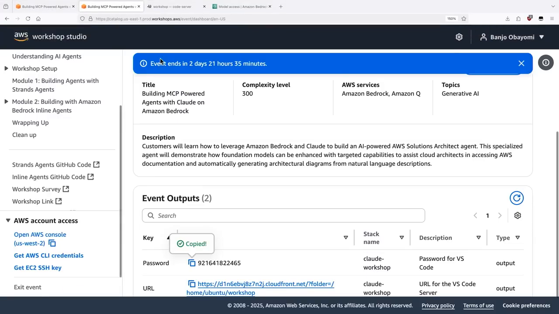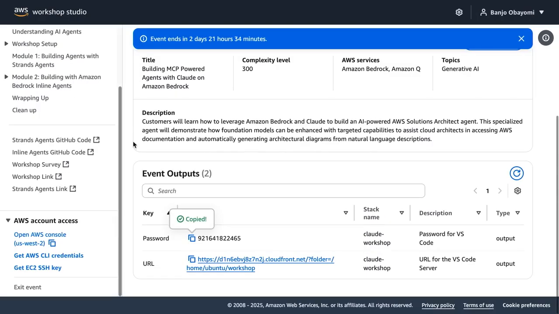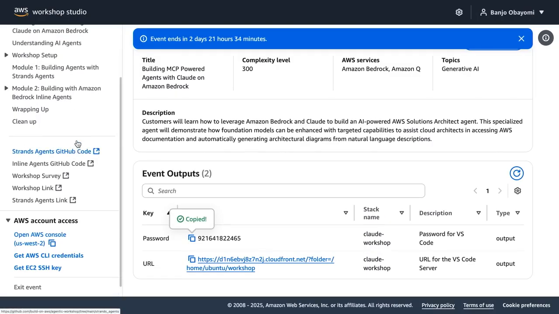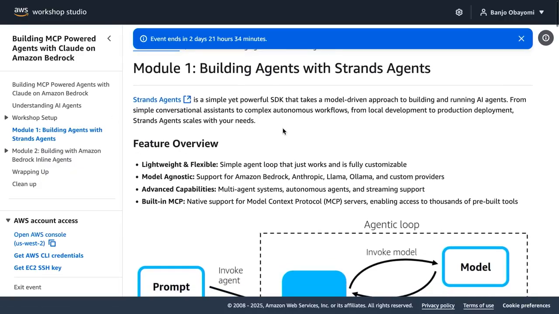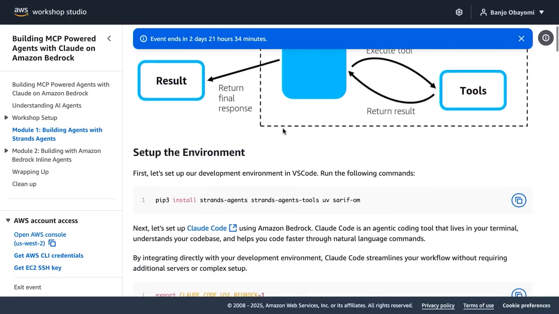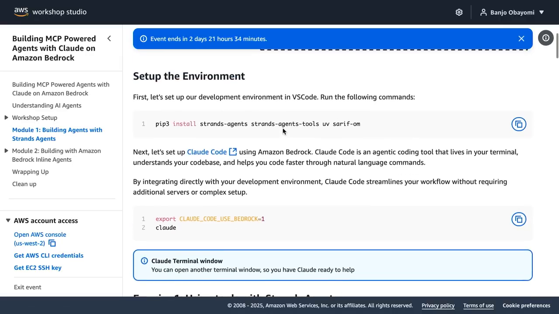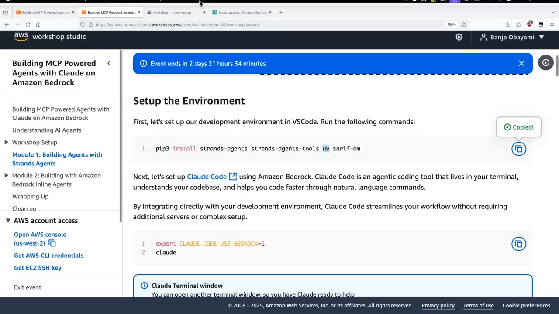But again, all the code is open source. The workshop is open source, and we can share the link so you can run this yourself. Module 1 is the one we're doing today. We're going to show you how Strands Agent works and how you can build agentic workflows with it. The first thing you do is install it. Just doing pip install strands-agents and strands-agents-tools gets you what you need. And there are some utility things, uv, to download MCP servers. So I'm going to copy that command.